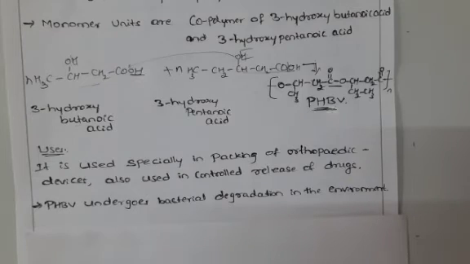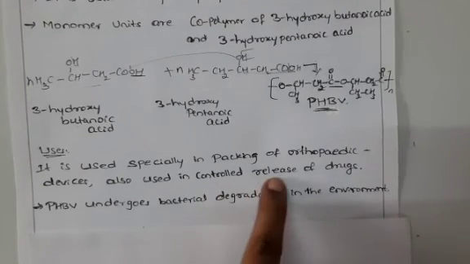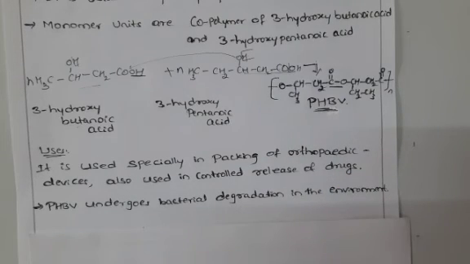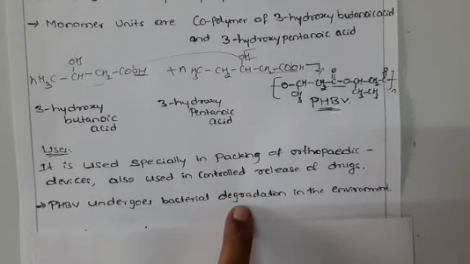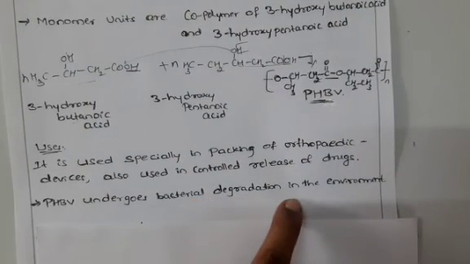Some medicines we take as tablets, some as capsules. These capsules degrade slowly and gradually in our body, only when the body requires it, and that is when the drug is released from the capsule. As a result, we know it as controlled release of drug. The capsule lining is made from this PHBV polymer, which undergoes bacterial biodegradation in the environment.